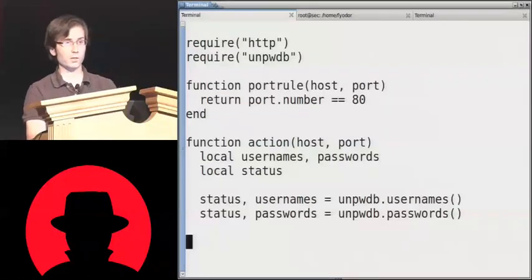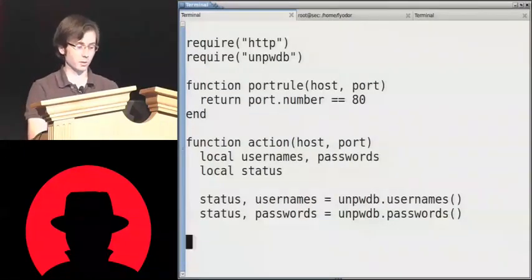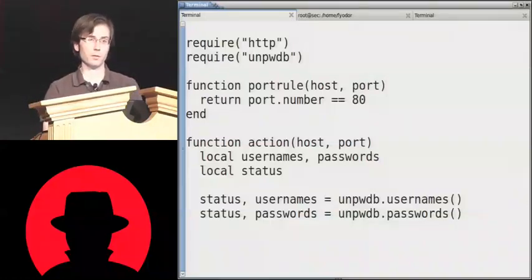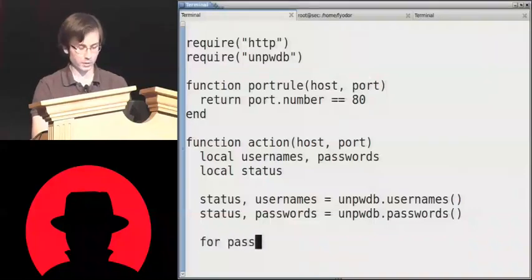Okay, so obviously, I know what this is going to look like, but if you don't know how to write these iterators or how to use them, this is all in the online NSE documentation. This is all outlined for you. So now this is simple. We're just going to write a nested loop here